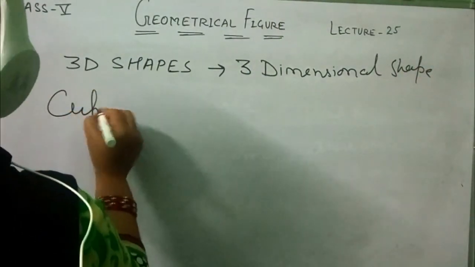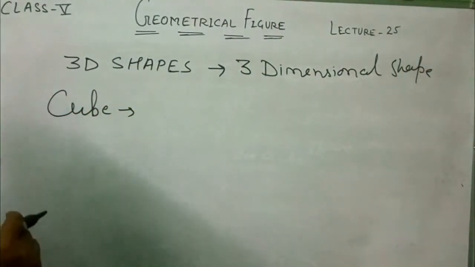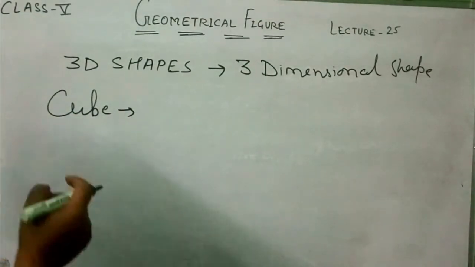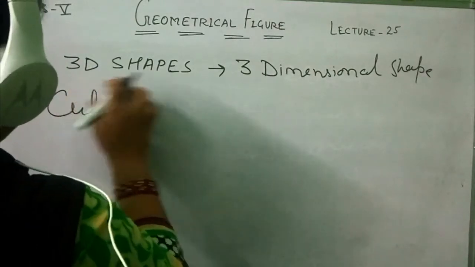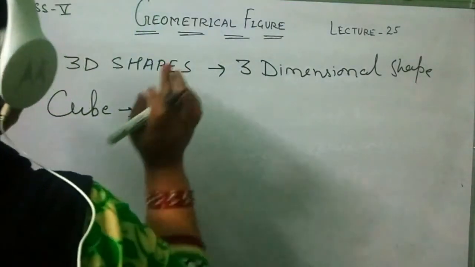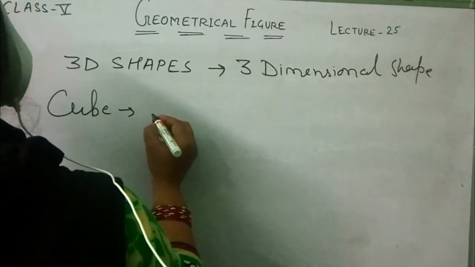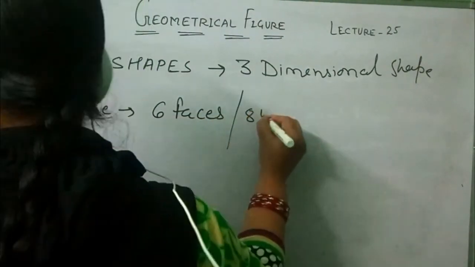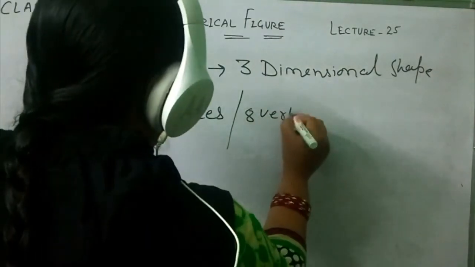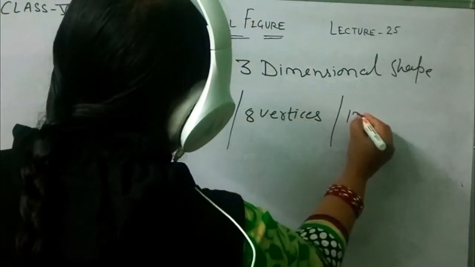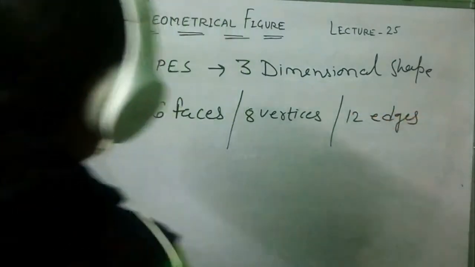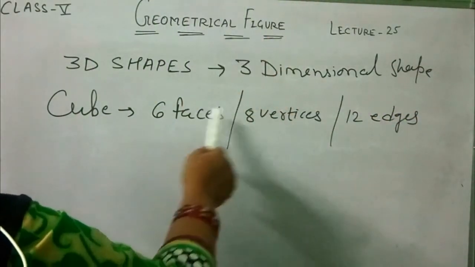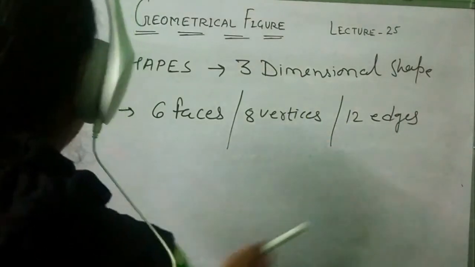First one is the cube. So what is a cube? A cube is a three-dimensional shape which has how many faces? 6 faces, 8 vertices and 12 edges.